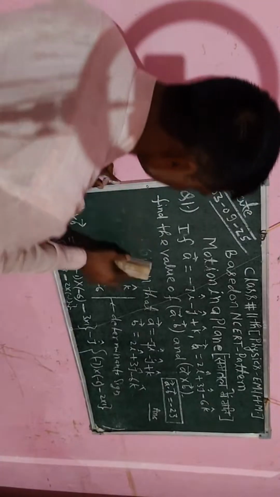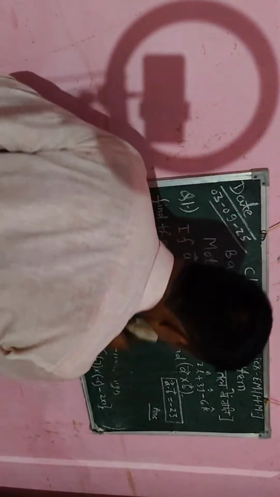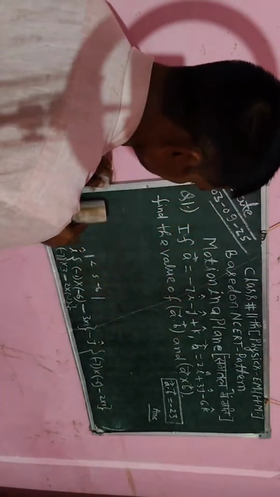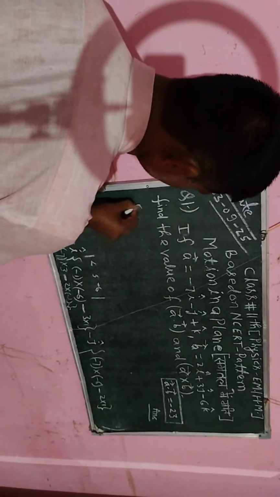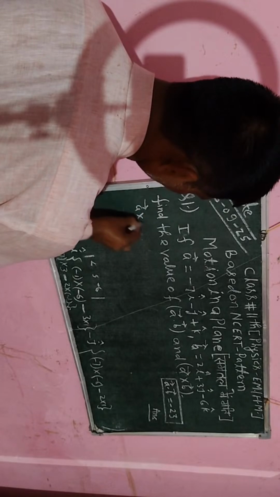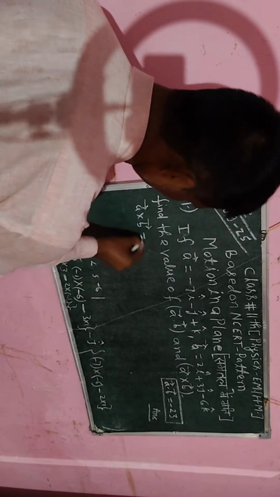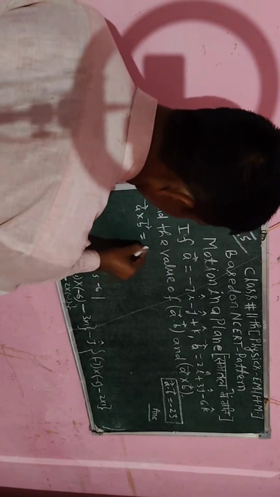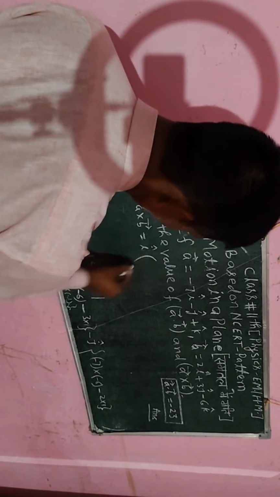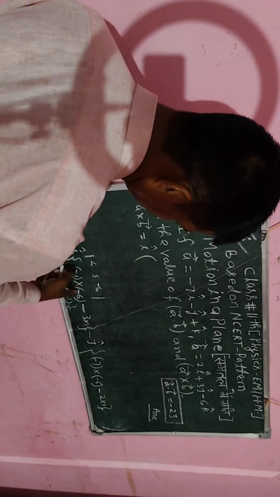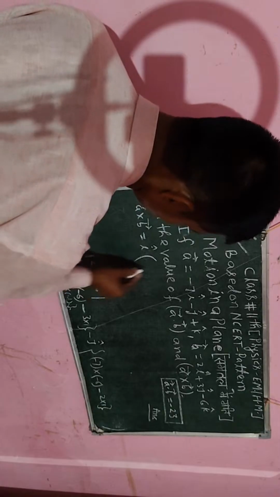Okay, so you concentrate here on how I am going to take its solution. So first of all, I will write a cross b. Now on the right hand side I will write vector i cap. Now I am going to solve: minus and minus will be plus, and 6 will be 6.